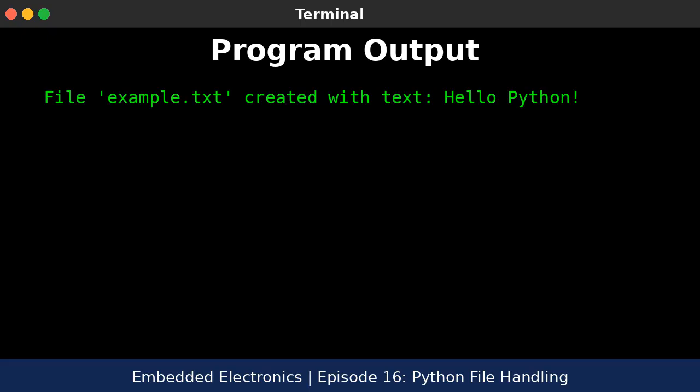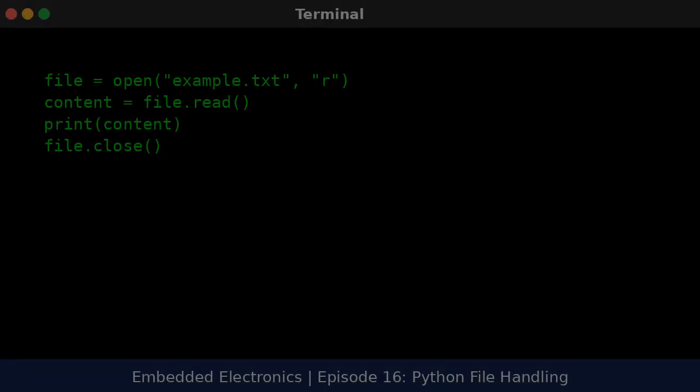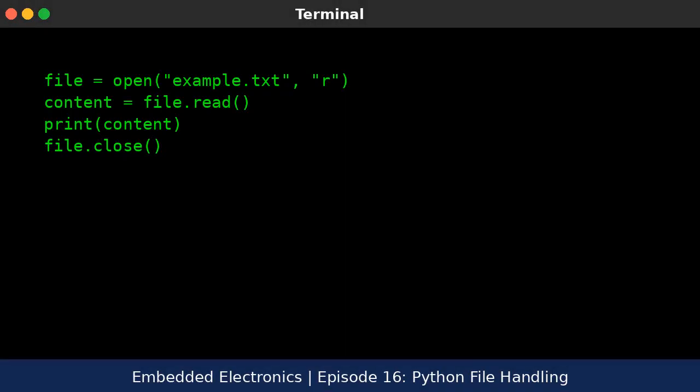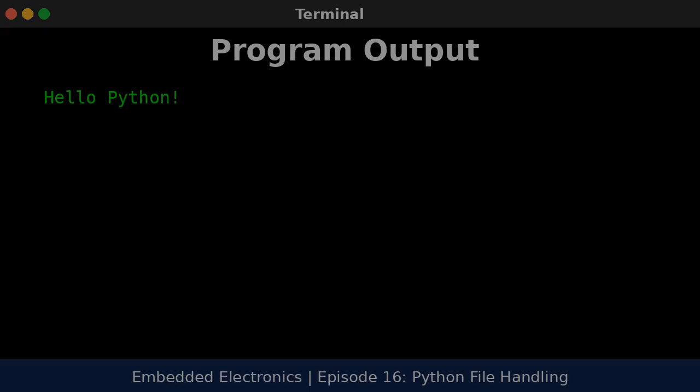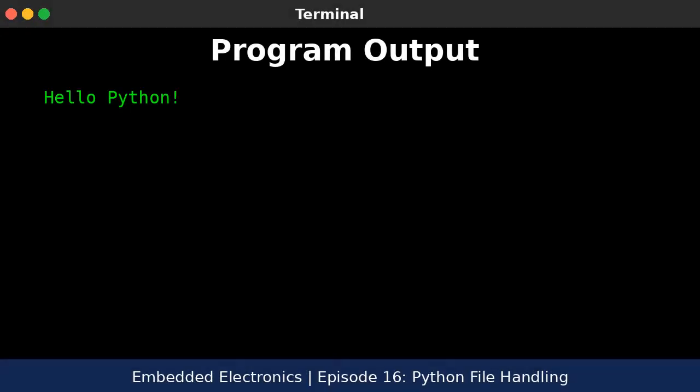File example.txt created with text: Hello Python. Here we open the same file in read mode and print its contents. The output of example 2, reading a file, is as follows. Hello Python.